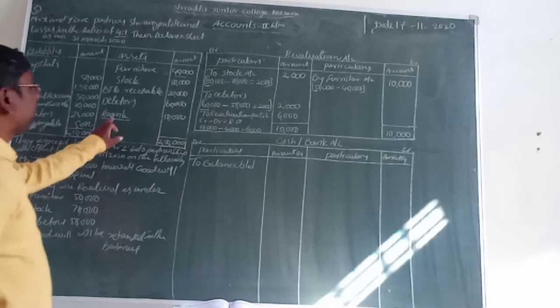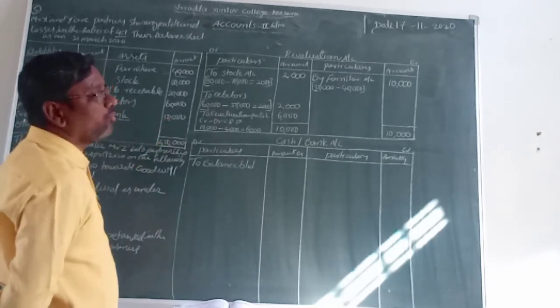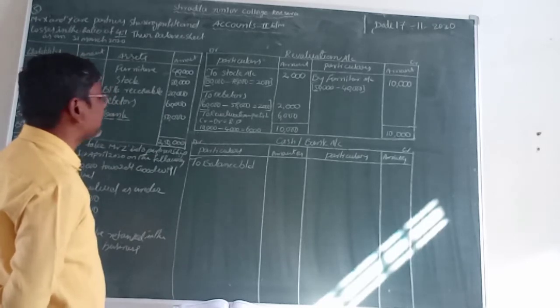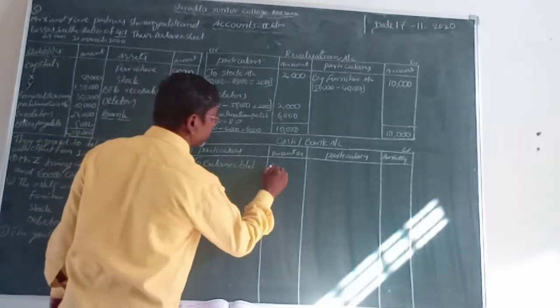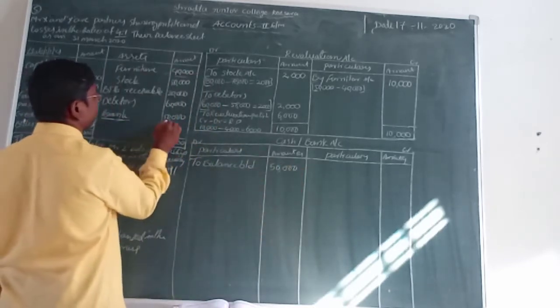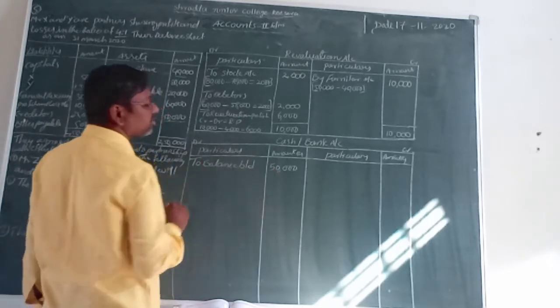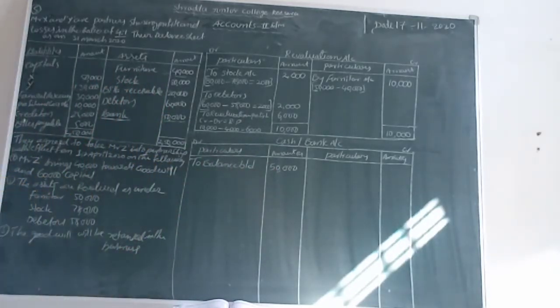That's why we can take the cash or bank account opening balance from the old balance sheet. On the asset side, a bank amount is given. That amount we can take, 50,000 rupees. Which amount? Cash or bank account amount, 50,000 rupees. So we can take the cash or bank account opening balance.